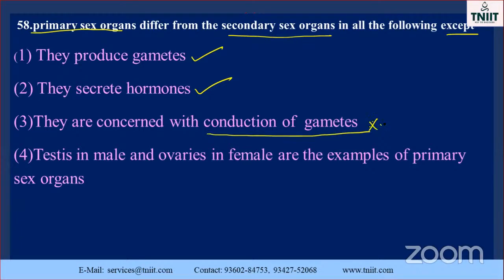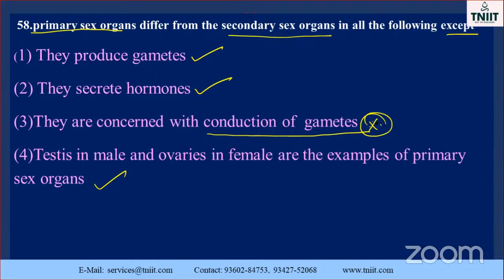Testes in male and ovaries in female are the examples of the primary sex organs. These are the primary sex organs. What about the secondary sex organs? Secondary sex organs are present inside. So which one is the except option?